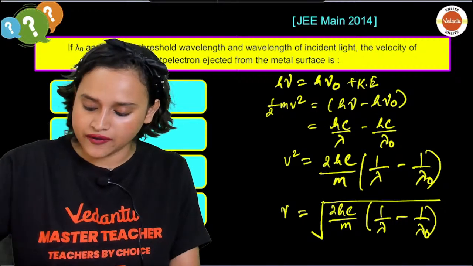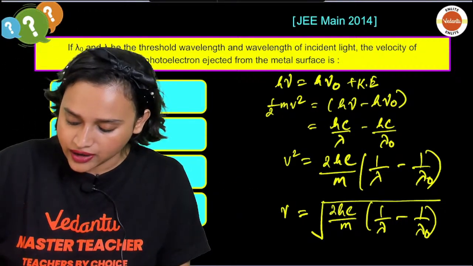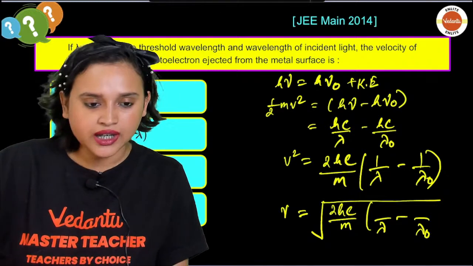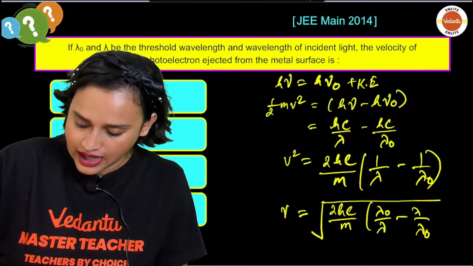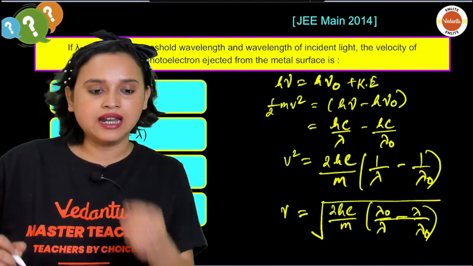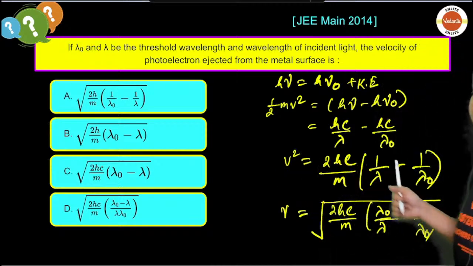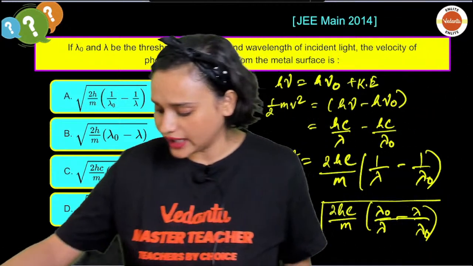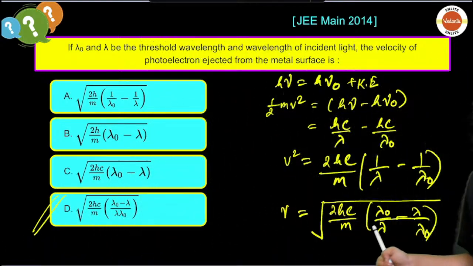Or what I can do, everybody, since it is 1 by lambda minus lambda naught, see what I can do here. I can write it like this, isn't it? It will be lambda naught minus lambda divided by lambda multiplied with lambda naught. Can I write it like this, everybody? Yes? Now tell me, is this correct? So which is the option? Which is the correct option, guys? The correct option is option number D.